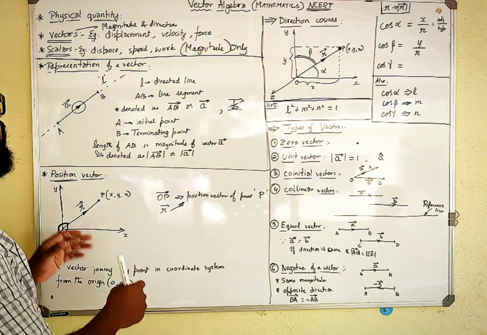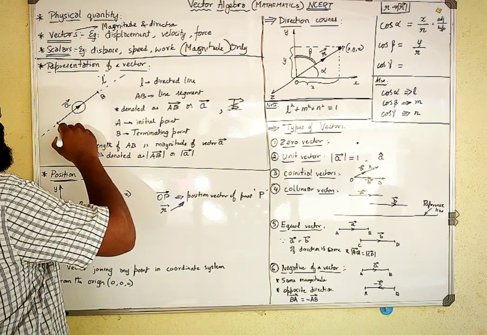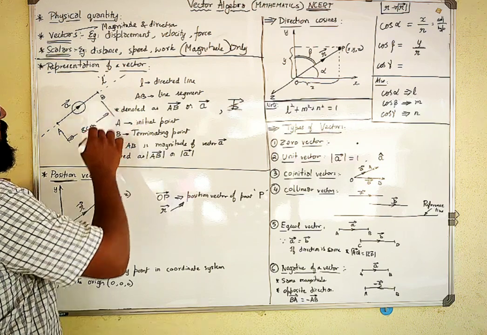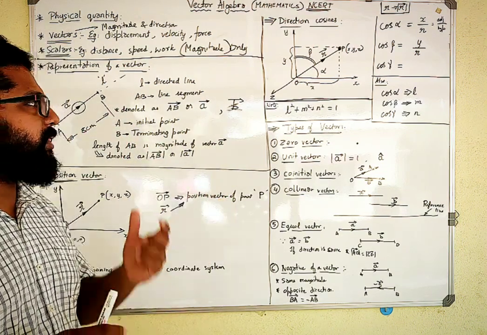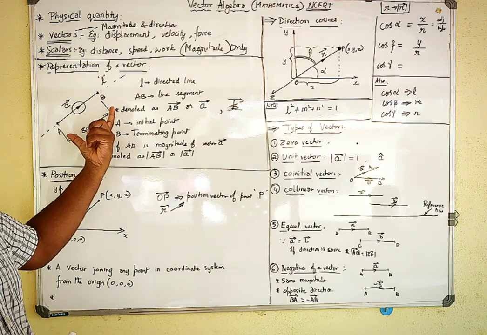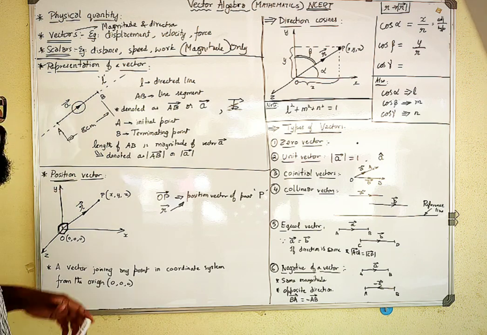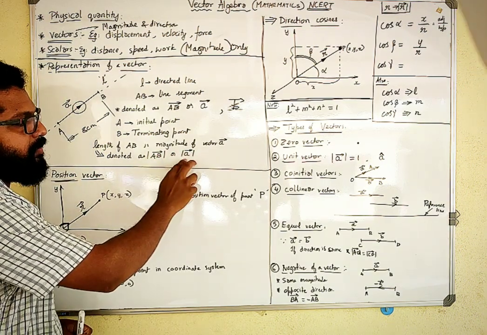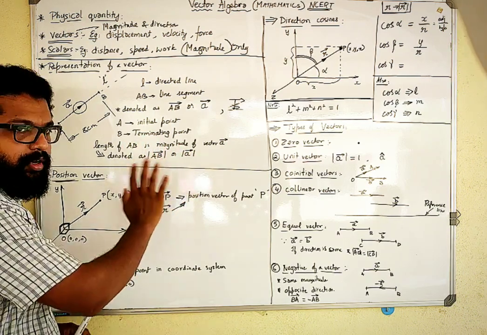After this comes the length of AB. For example, let me assume this is around 8 centimeters. This 8 centimeters is the magnitude of the vector. The length of AB, or the distance between points A and B, is the magnitude of that vector. It is denoted as the modulus of AB vector or modulus of a vector, and you read it as magnitude of a, not modulus.